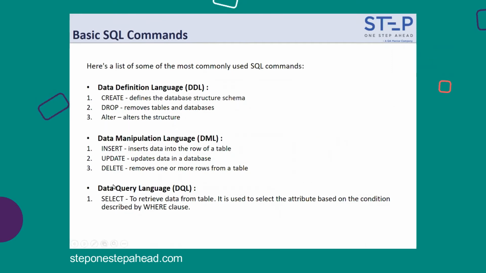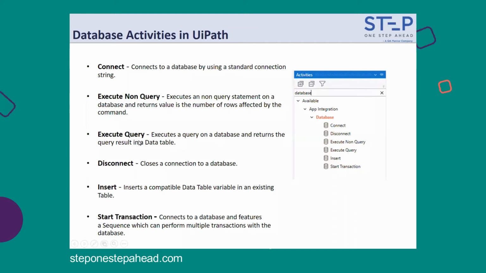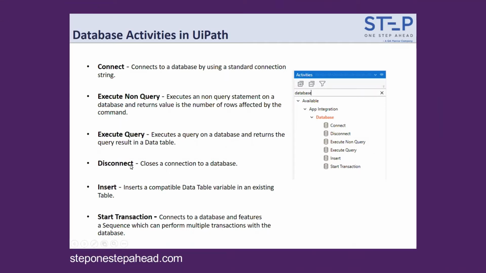I hope you're getting my point, right? If anything is missing, please tell me. So data query language queries are written in the execute query activity. Fourth one is the disconnect activity, where we close the connection of the database. These are the basic four activities in UiPath, by using which you can do data operations.